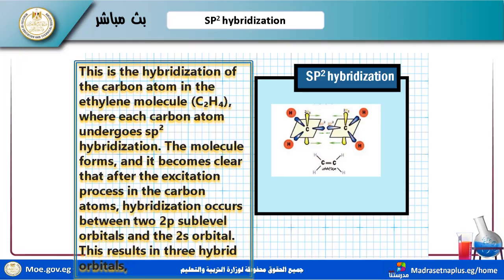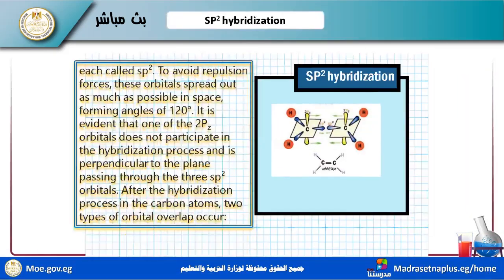After the excitation process in the carbon atoms, hybridization occurs between the 2p sublevel orbitals and the 2s orbital, resulting in three hybrid orbitals.